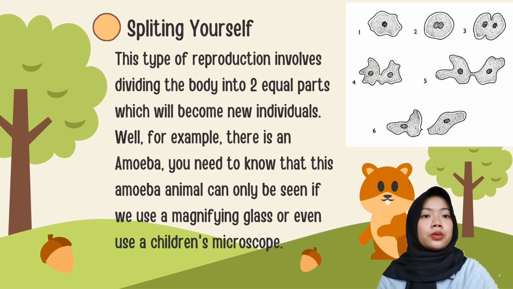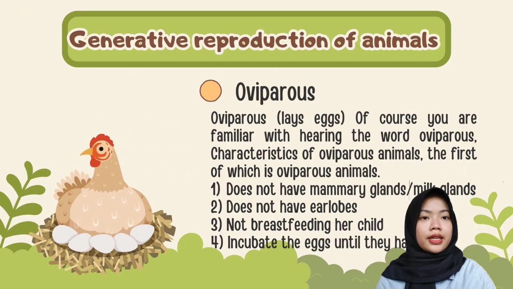You need to know that the amoeba can only be seen if we use a magnifying glass or a microscope. So you understand now, right? Okay, so those are the three ways in which animals reproduce by vegetative methods: budding, fragmentation, and dividing.